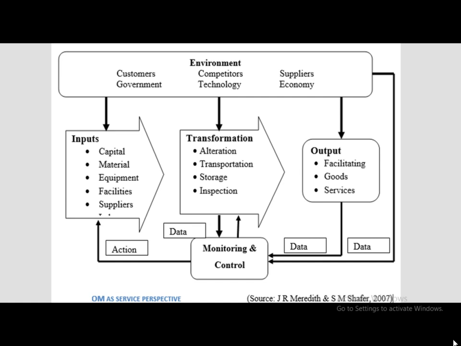We can see various data coming to the part of monitoring and control, and in return from monitoring and control the output arrows, that is actions, are coming back. So this feed of data can be converted into decisions and decisions are transferred into various types of actions. This monitoring and control can be done by the managers or topmost authorities. So this is about operations as a system perspective.